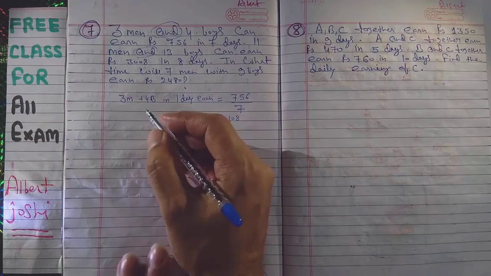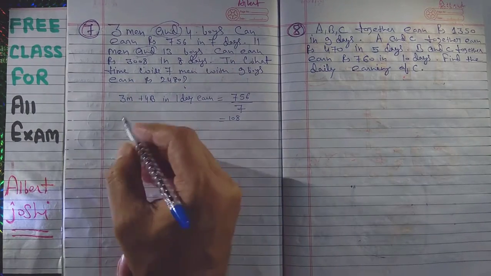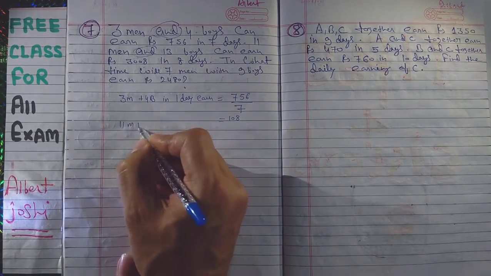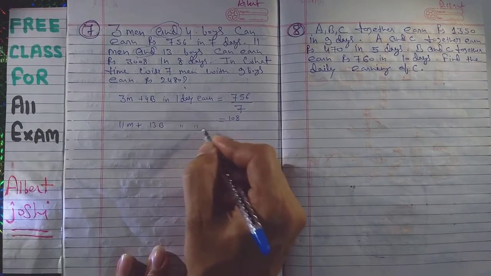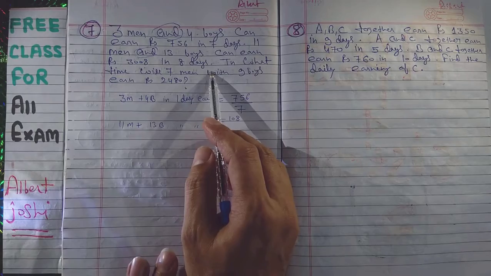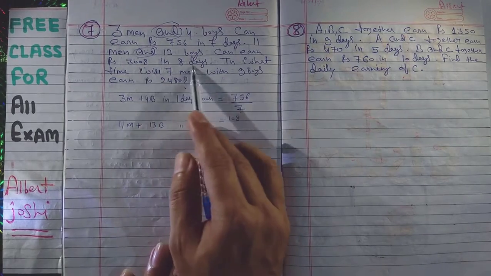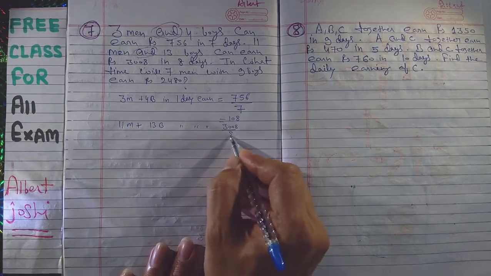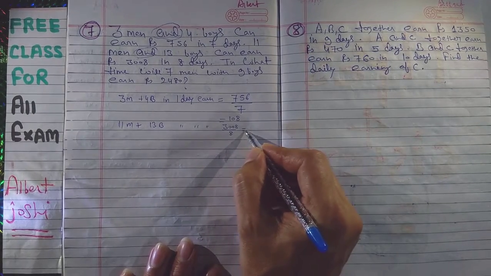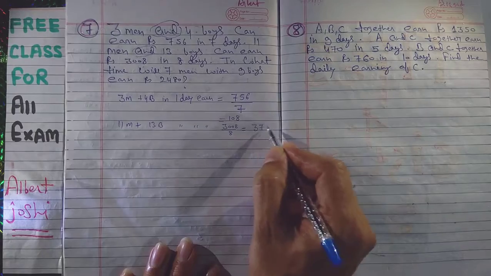Now similarly 11 men plus 13 boys, in 1 day they are getting 3008 upon 8, and if you calculate it, it will be 376.